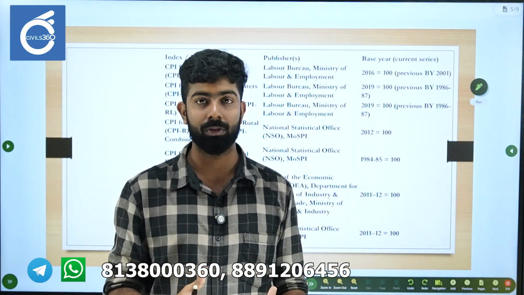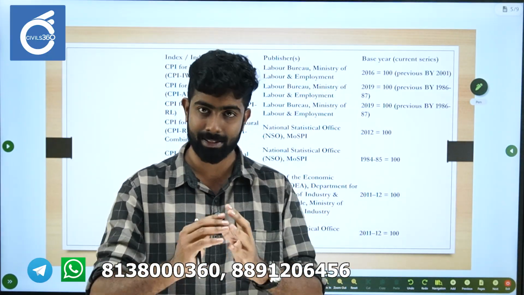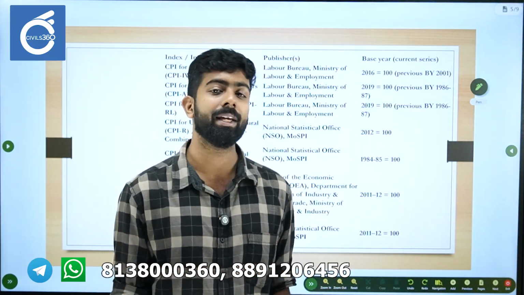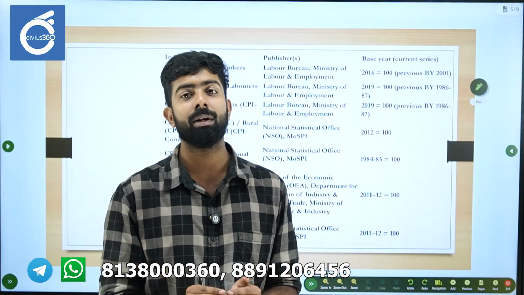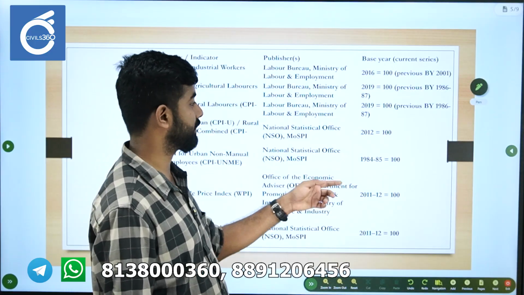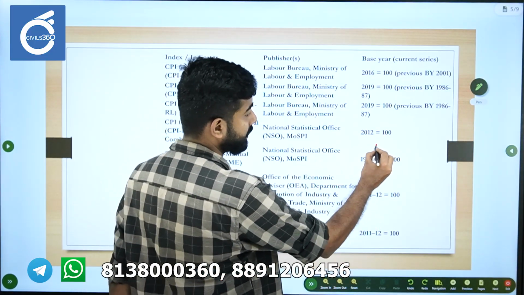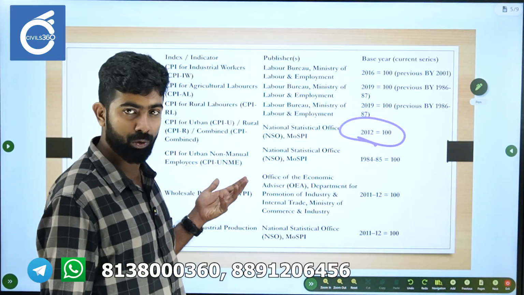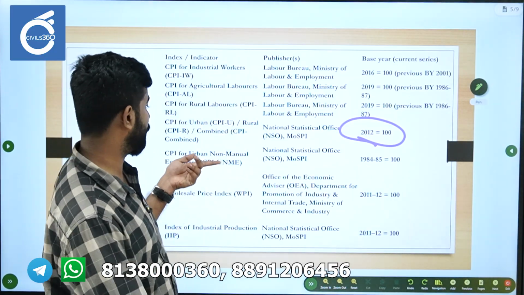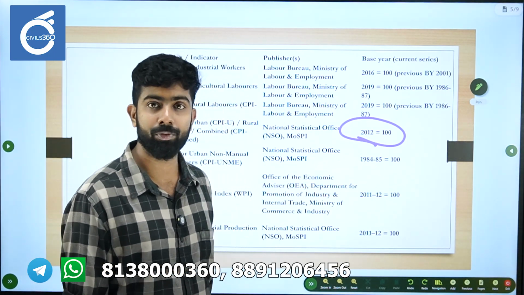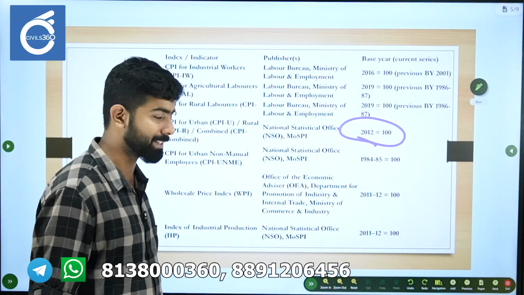But the headline inflation that we see in the news is the consumer price index combined. Rural and urban both combine to form CPI combined, right? This is published by the National Statistical Office, under the Ministry of Statistics and Programme Implementation. The base year is 2012. This is important, 2012. And this one is not used regularly now. It's for urban non-manual employees. The base year is 1984-85, published by NSO.